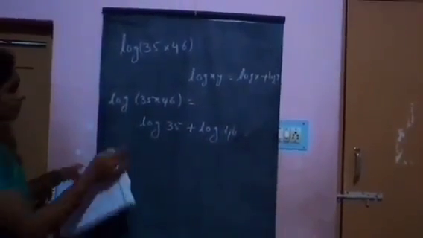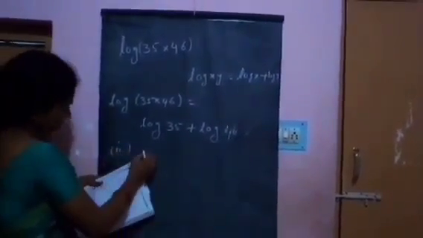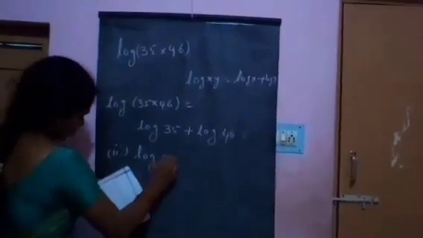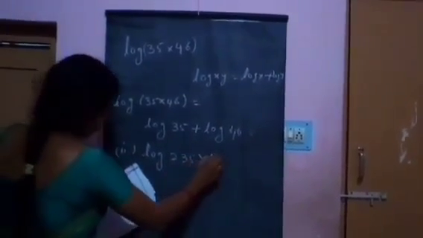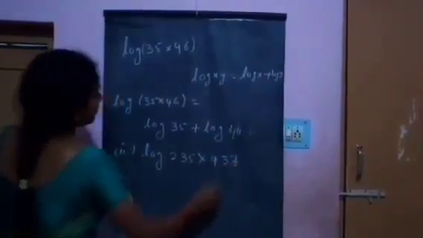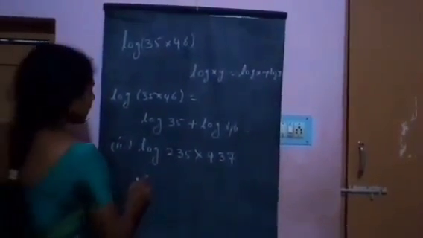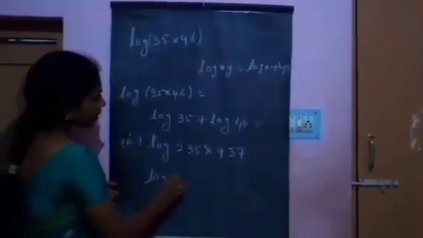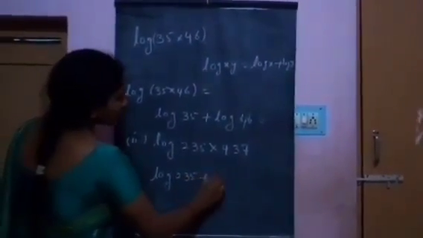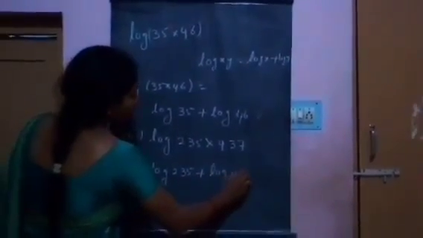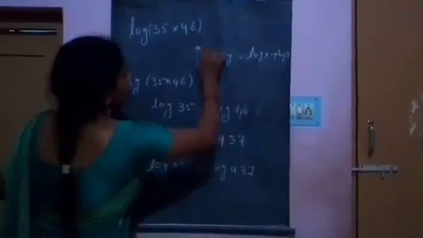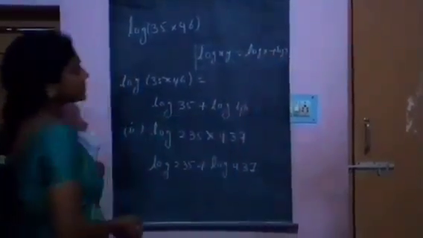And next, log 235 into 437. This also can be written as log 235 plus log 437, using the log xy is equal to log x plus log y formula.